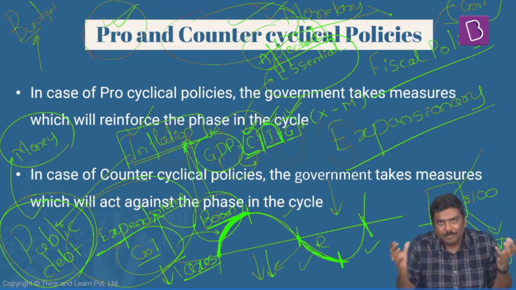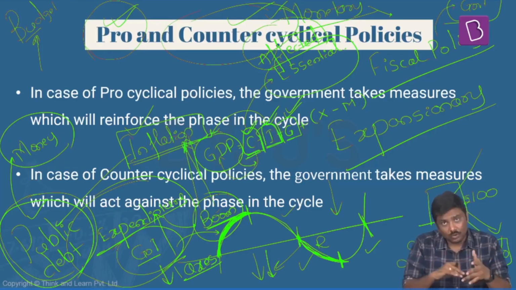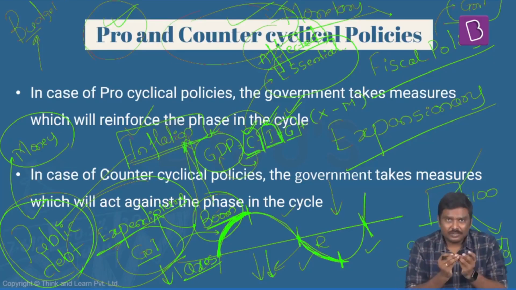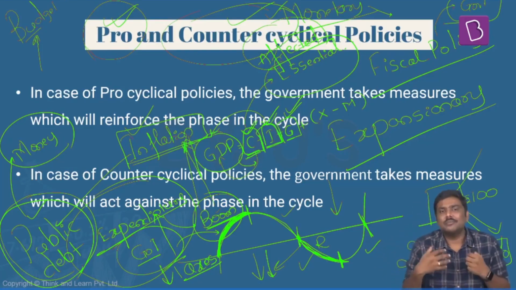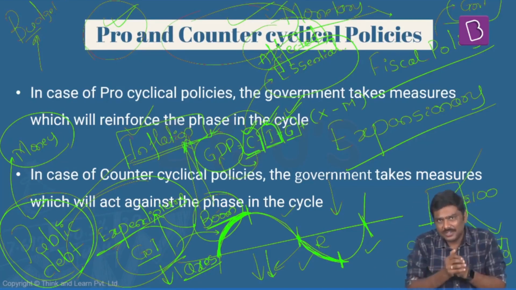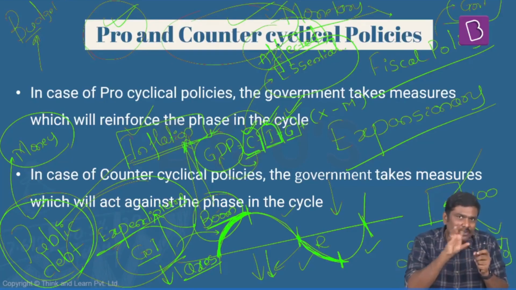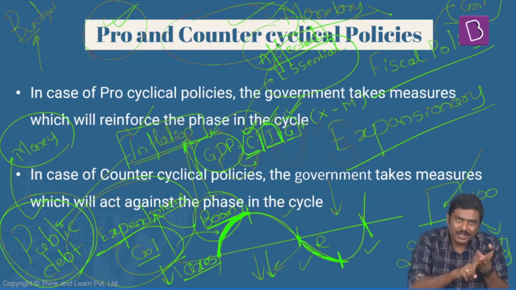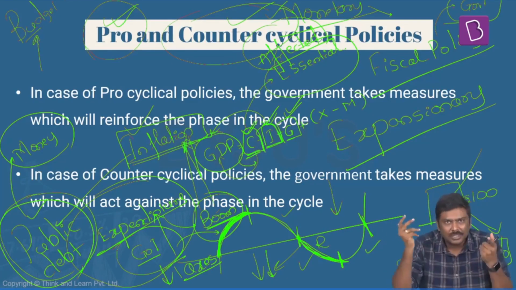So of the three participants, the private sector will say no, there is a problem with the GDP. Households, though they want to spend, do not have the money, and even if they have, they'll be concerned about their future. For example, during a recession, imagine there's a household. Don't you think this household will be worried about whether the bread earner will have a job after 1 month, 2 months, or 3 months?